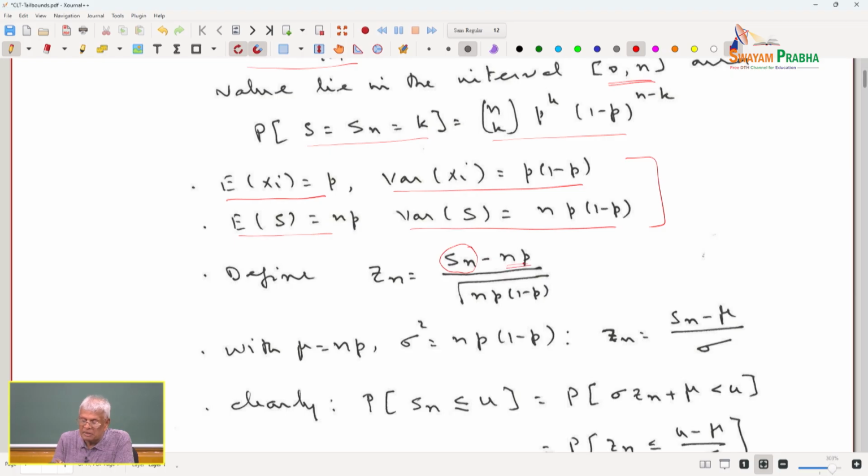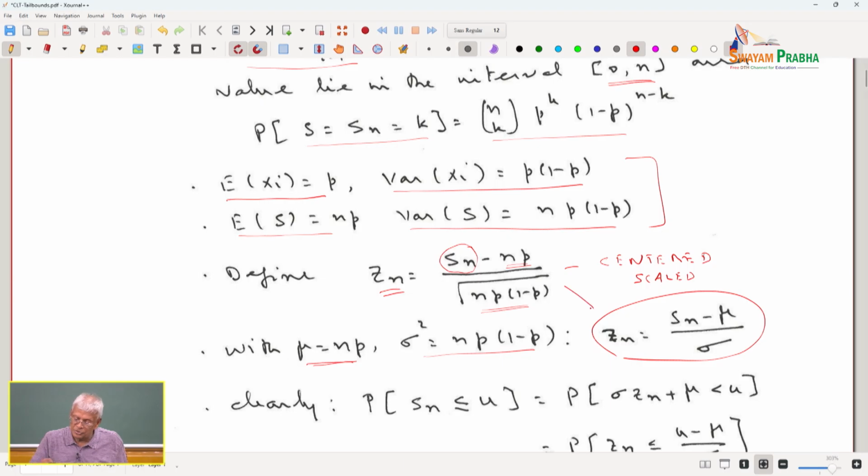I am going to subtract the mean, that is called centering. I am going to divide it by the square root of the variance, which is the standard deviation. So, this is the centered scaled variable. I am calling it Zn. So, if I set np equal to mu and sigma squared equal to np times 1 minus p, this will look like the standard transformation. So, these two look alike.